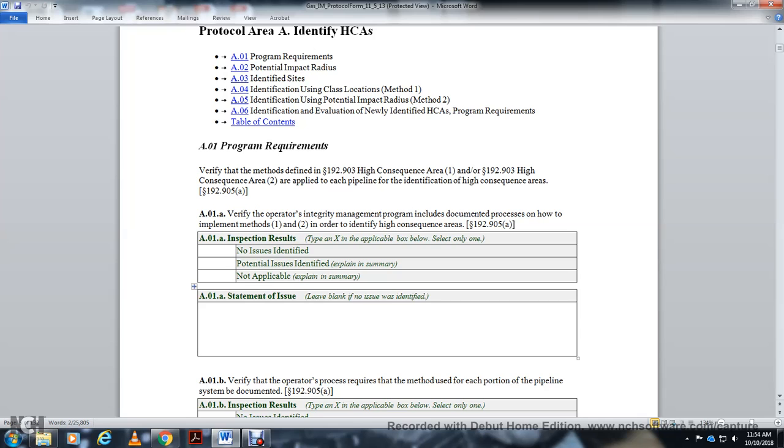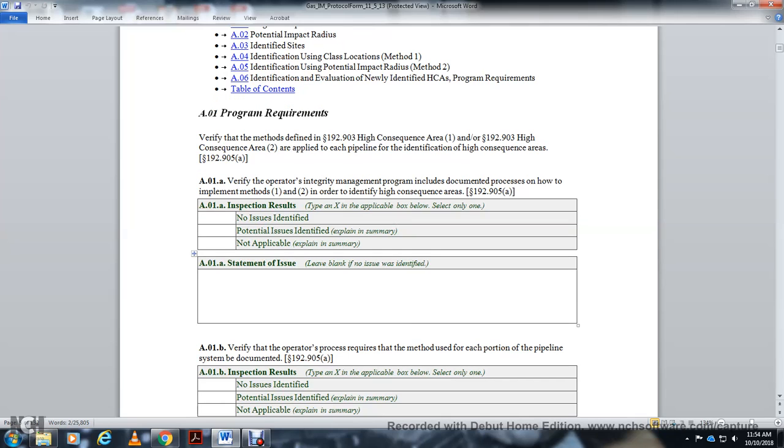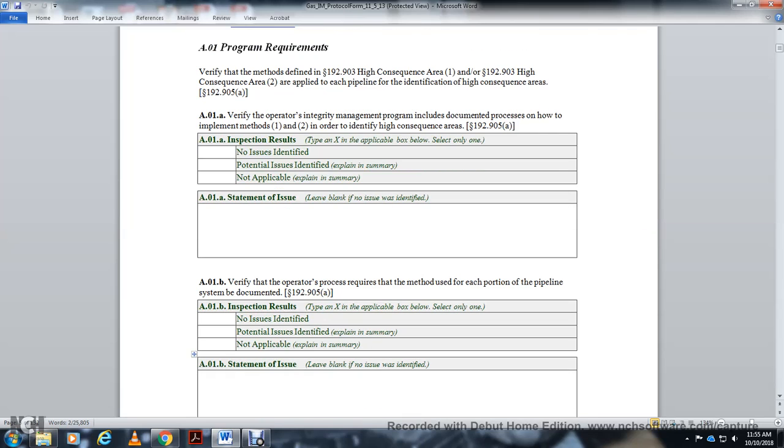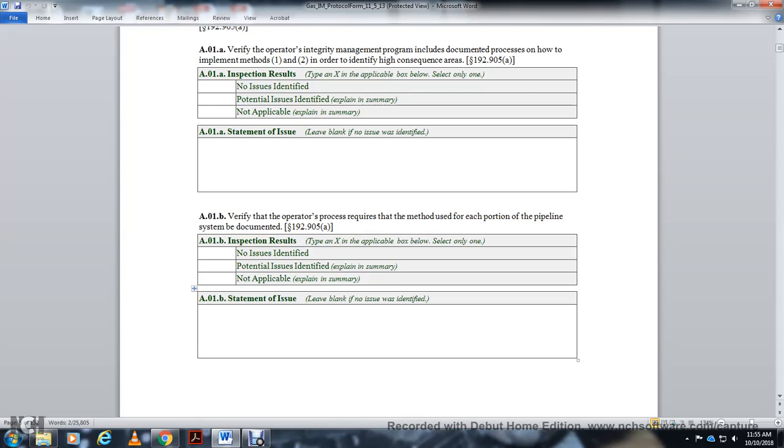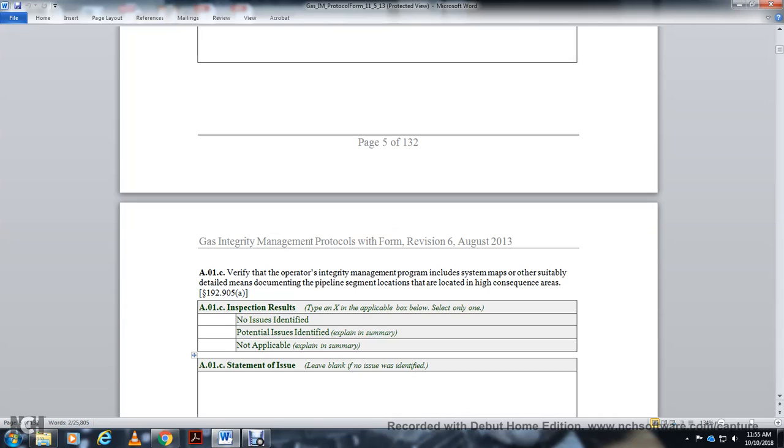AO1A, statement of issues; leave blank if none was identified. AO1B, verify the operator's process required for the method using each portion of the pipeline system, documented in statute 192.905A. Inspection result: mark X in the applicable box below. No issues identified, potential issues identified, not applicable. Statement of the issue; leave blank if no issues were identified.